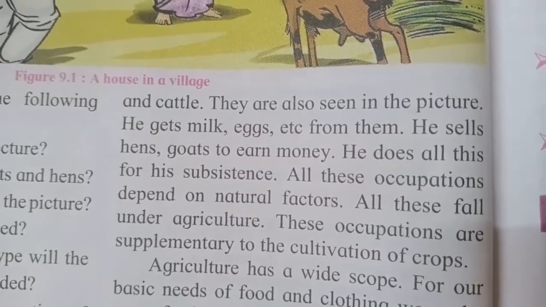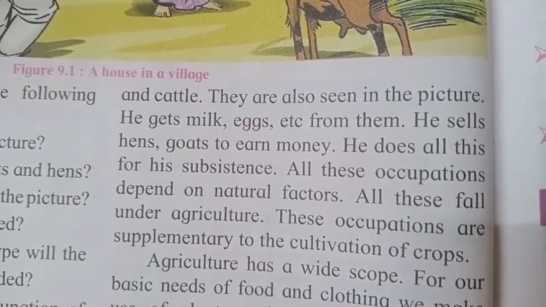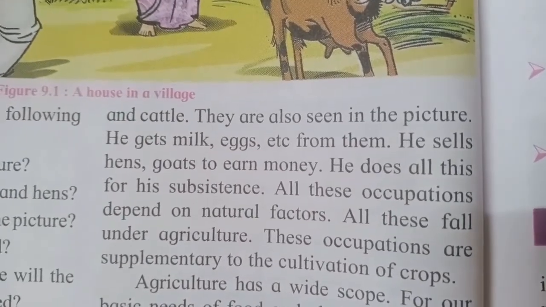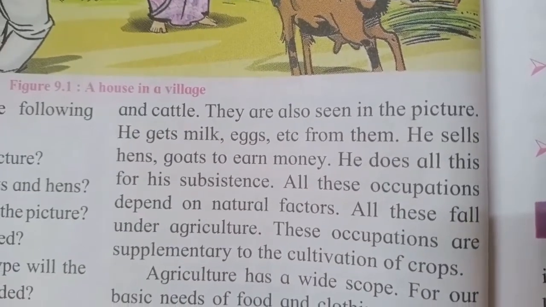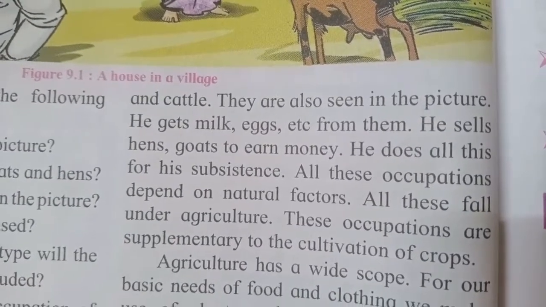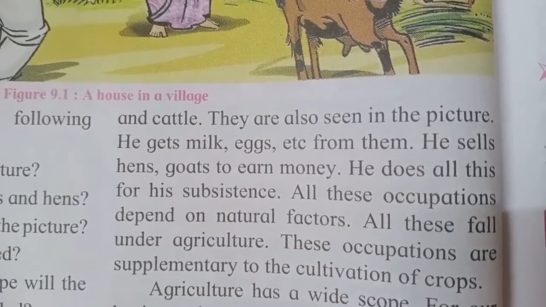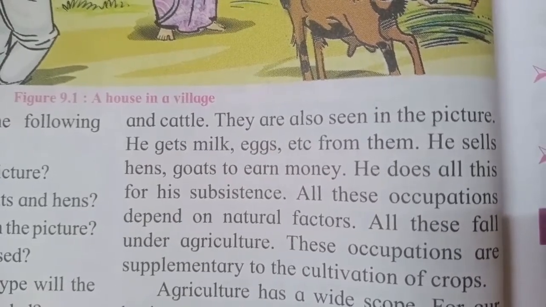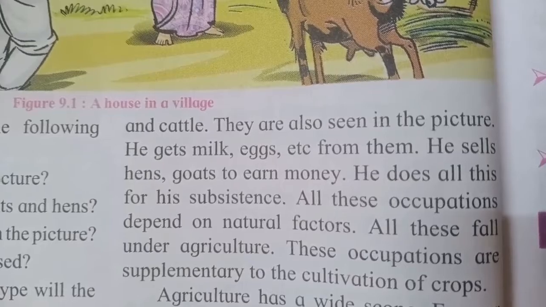He sells hens and goats to earn money. So when the farmer is rearing all these animals, he gets milk and sells that in the market, even the eggs. Sometimes he is selling the hens and the goats to get money. He does all this for his subsistence.